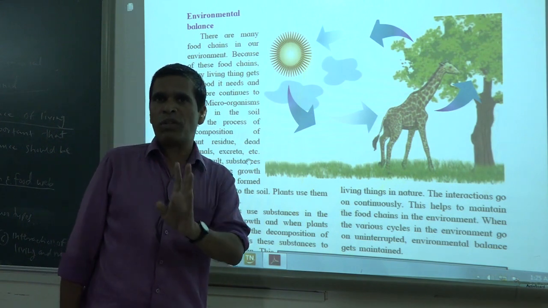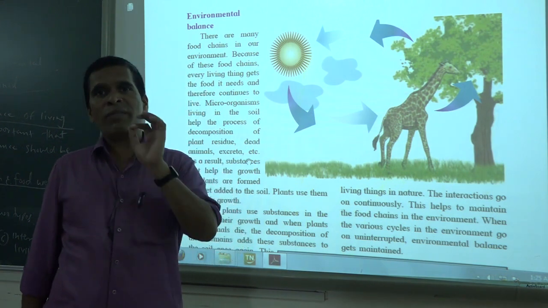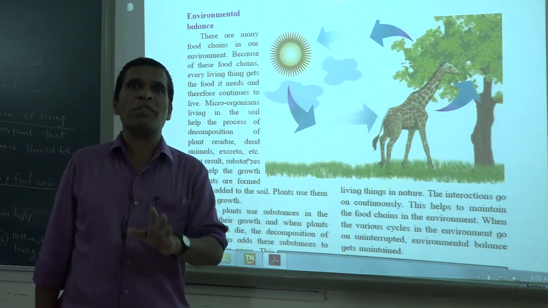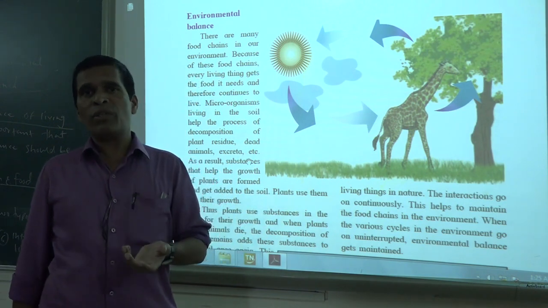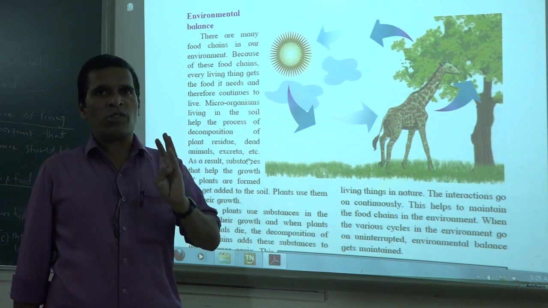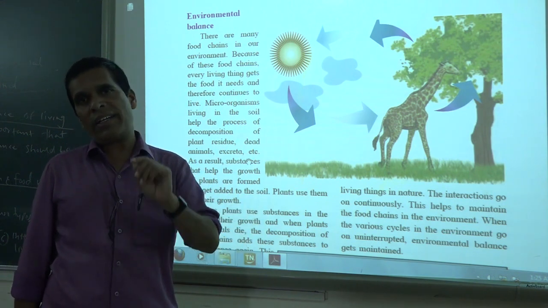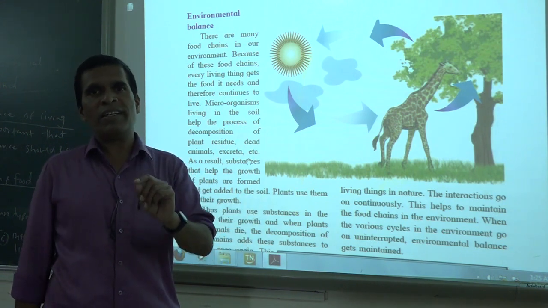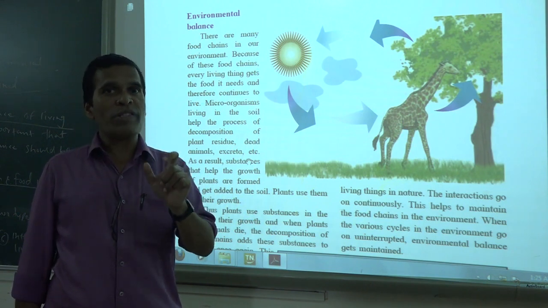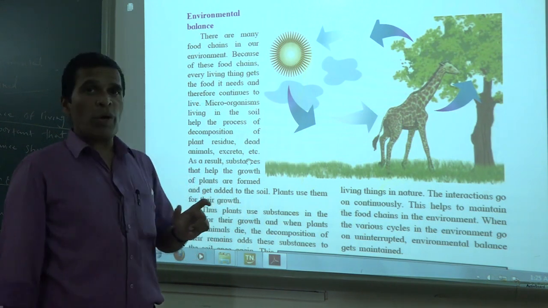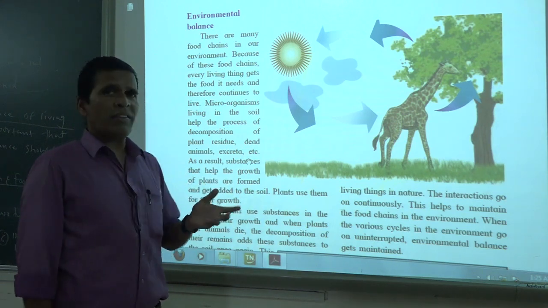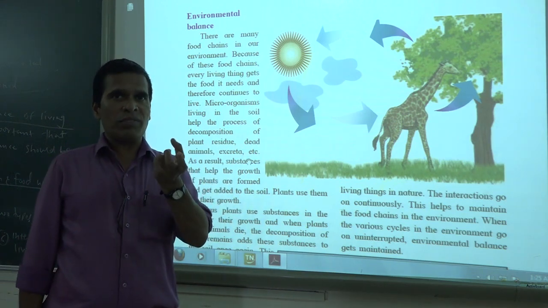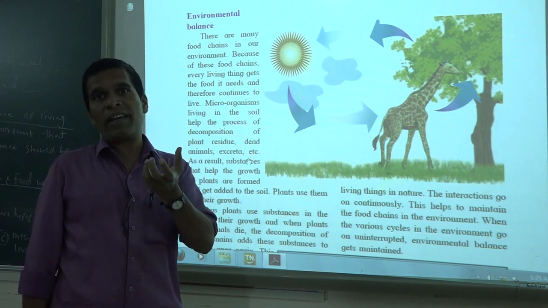Azotobacter is one of the important microorganisms there. After that there is rhizobium, also an important microorganism. What do these two microorganisms do? Azotobacter lives in the soil, and rhizobium, this bacteria, lives in the root nodules of the plant. That is a symbiotic microorganism. Actually, these microorganisms catch the air nitrogen.